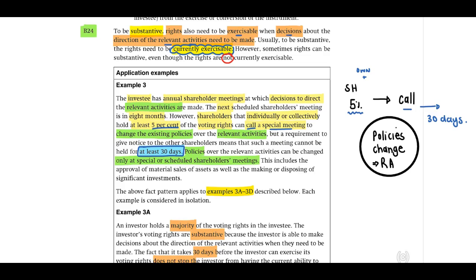Right, now let's just make sure we understand this again. On the right side, shareholders on their own or together collectively that hold 5% can call for a special meeting where they can actually now change the policies of this entity. But this special meeting will only occur after 30 days because they need to give 30 days notice to the shareholders.